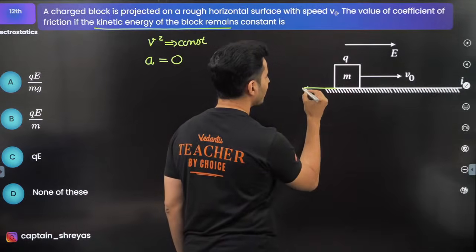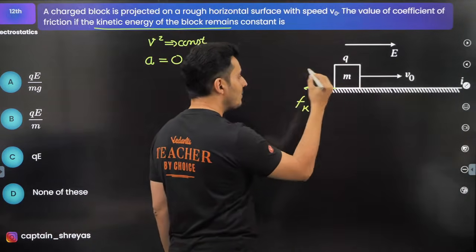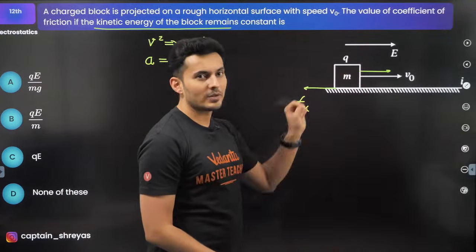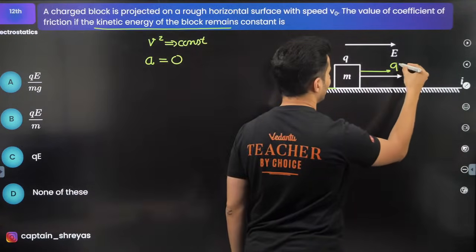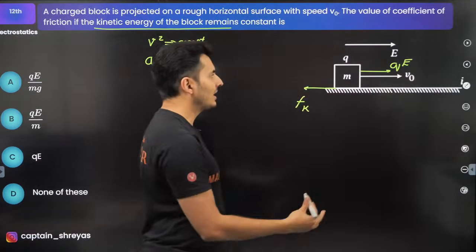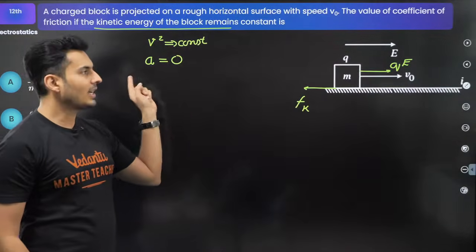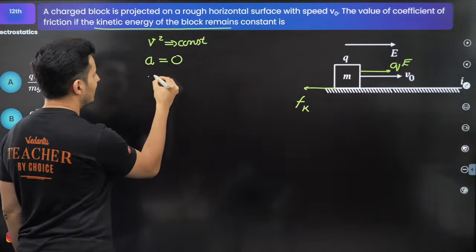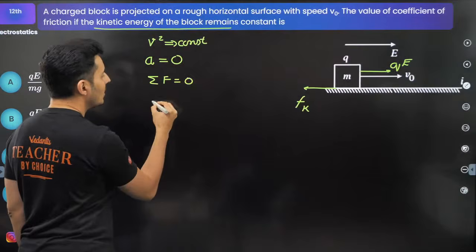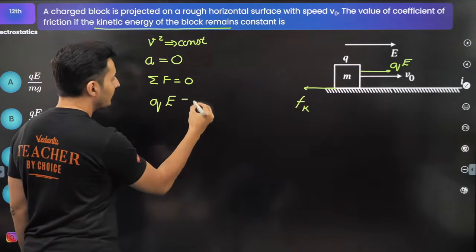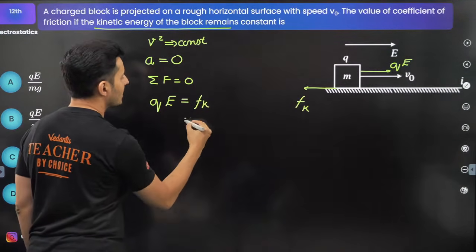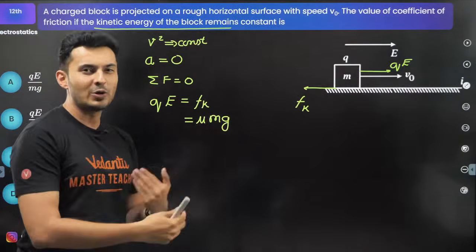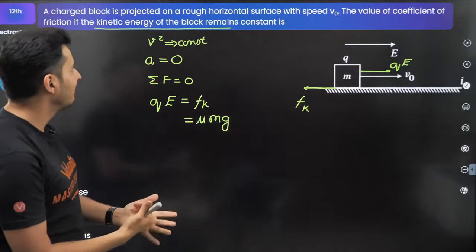Because there is friction, the frictional force must be balanced by some other force in this direction. That will come because of the electric field, and the force will be nothing but qE. So that is the reason why you will see that the acceleration is 0 and the speed is constant. Because acceleration is 0, net force will be 0. That means the charge into the field will be nothing but the kinetic friction. That means this will be nothing but mu into m into g. Kinetic friction is mu N. Normal force will be equal to the weight.